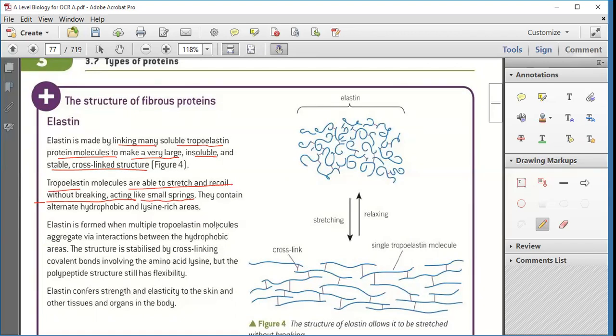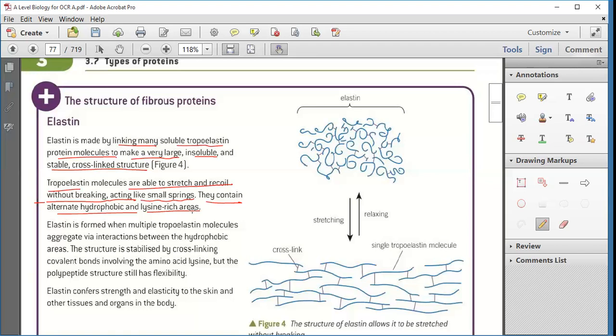Now, tropoelastin molecules are able to stretch and recoil without breaking, acting like small springs. So what is the capability of tropoelastin? They are able to stretch and recoil without breaking. We can stretch them, we can recoil them without breaking, acting like a small spring. Clear? Okay. They contain alternating hydrophobic and lysine-rich areas. Some are hydrophobic and some are lysine-rich areas in them.